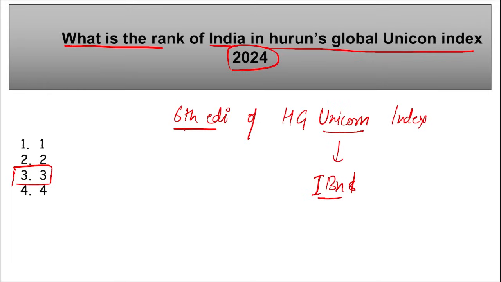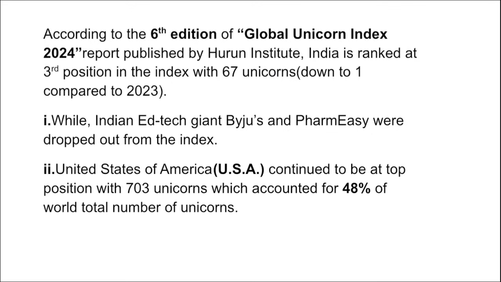So recently, the 6th edition of the Hurun Global Unicorn Index was released. The question asked was, what is the rank of India in this Hurun Global Unicorn Index? India stands at 3rd position here, right? India at 3rd position. Correct. And remember, you can see this is the 6th edition of the Global Unicorn Index published by Hurun Institute, and the rank of India here is 3rd.